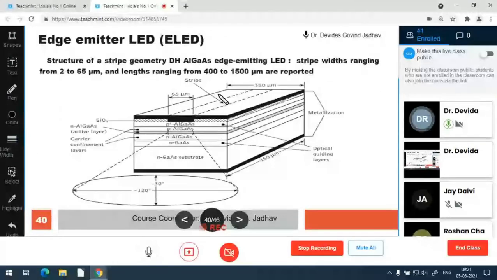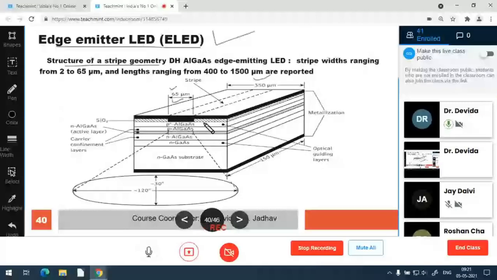So this is for the LED, SLED and ELED: surface emitting LED and edge emitting LED. The structure of the strip geometry is shown here. So a 65 micrometer strip is there, and the total width dimension is 350. Out of that, 65 micrometer is the strip. Generally, the strip geometry has 2 to 65 micrometer strips.